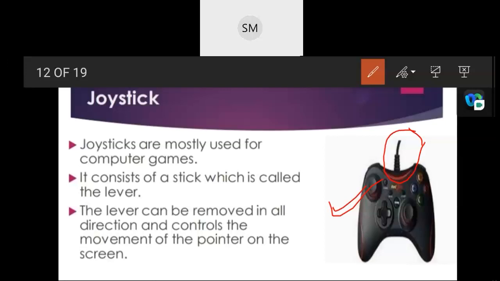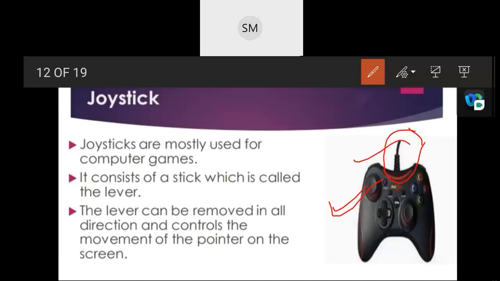The stick can be moved slowly or quickly and in different amounts. If you would like to move fast, you can do that. If you would like to move slow, you can also control that. Some joysticks are sticks that can also be rotated to the left or right because of the flexible movement. So joysticks allow you to rotate left or right. It can provide much greater control than the keys on a keyboard. Instead of using the keyboard, they are using this as an input device to control our video games.